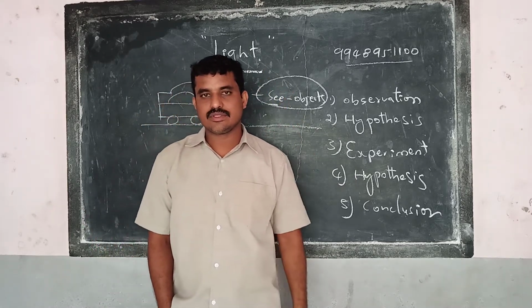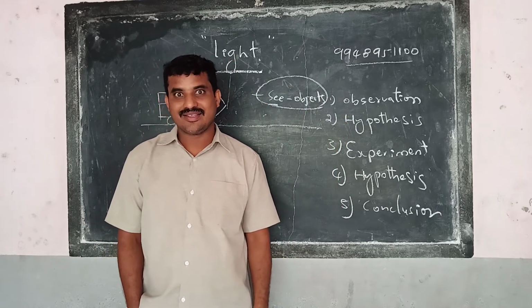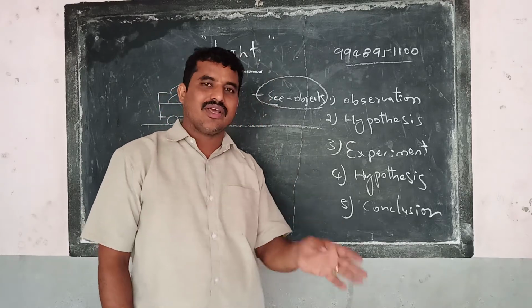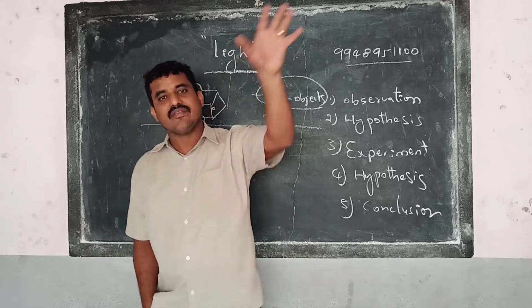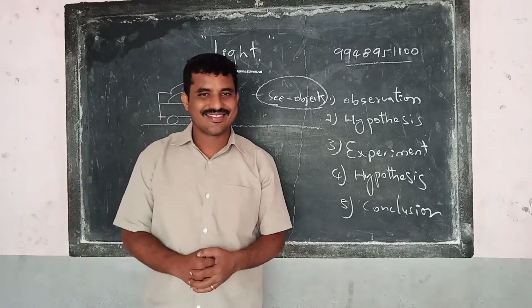Then do one thing. Switch on the light. Can you see the object? Yes, nicely. You are able to see the object. There is no doubt. Now you can understand that to see the object, we need light.